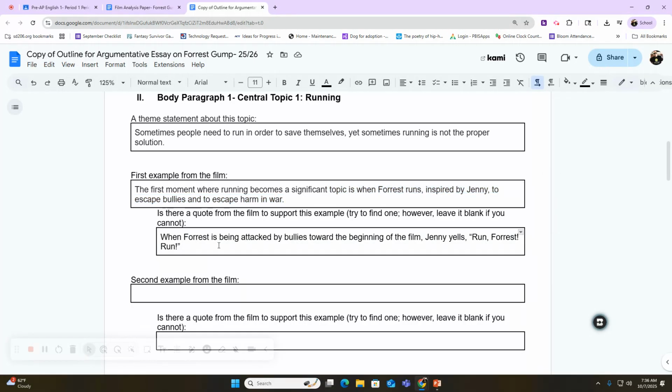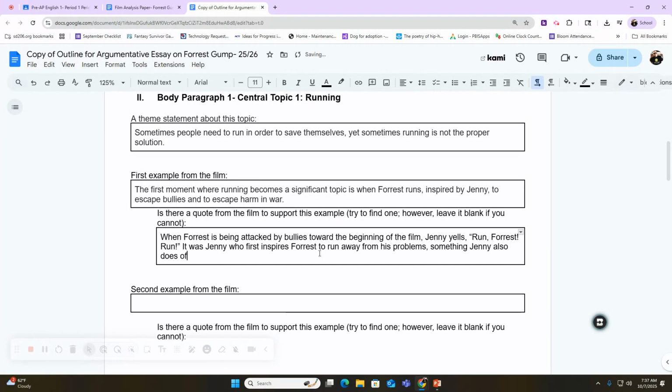Now, sometimes you don't have a quote. Sometimes you might just have an example. You can just explain the example, which you always want to elaborate. After you give a quote, you don't just give a quote, but as you know, you got to give your explanation of how that quote proves my topic, right? So what I can do is just elaborate a little bit and say, it was Jenny who first inspires Forrest to run away from his problems, comma, something Jenny also does often in the film. I think that's kind of true.